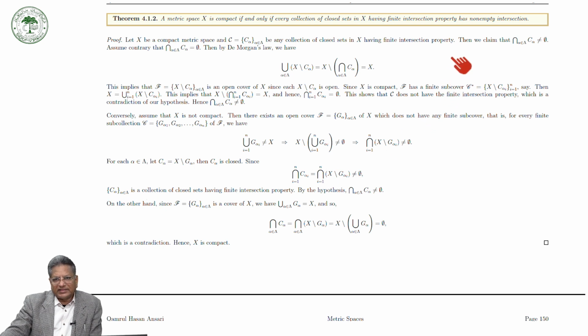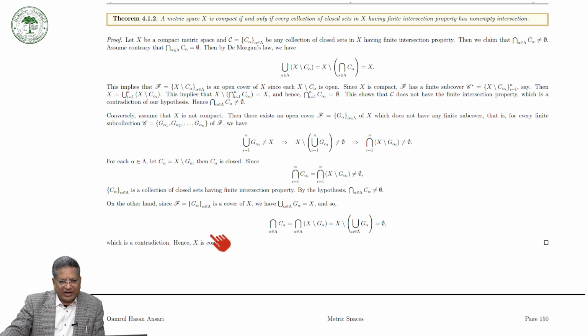By the hypothesis, a collection of closed sets having the finite intersection property has a non-empty intersection. It means that because this collection of closed sets has the finite intersection property, the whole intersection is non-empty.